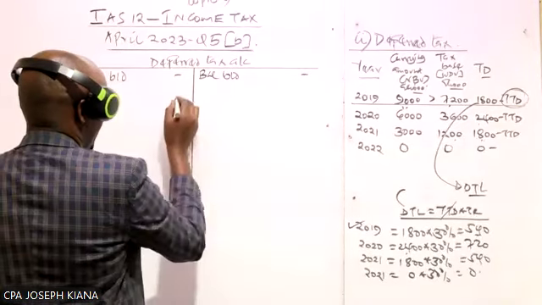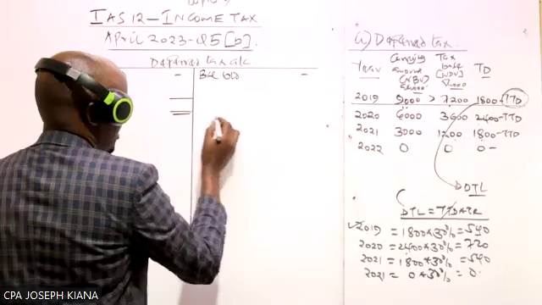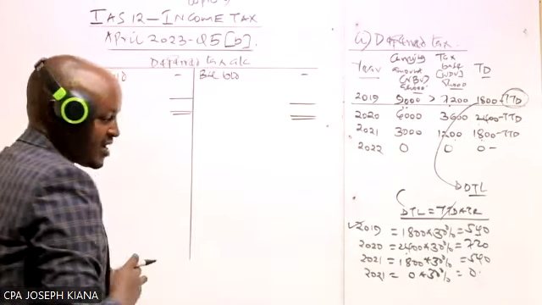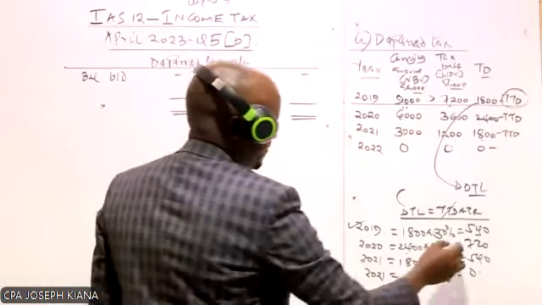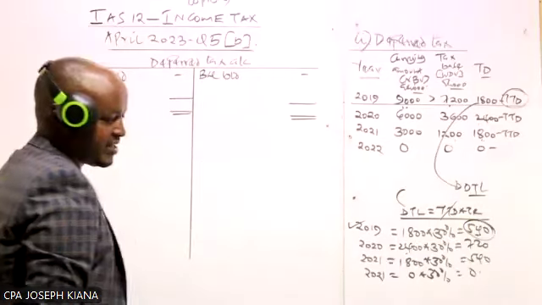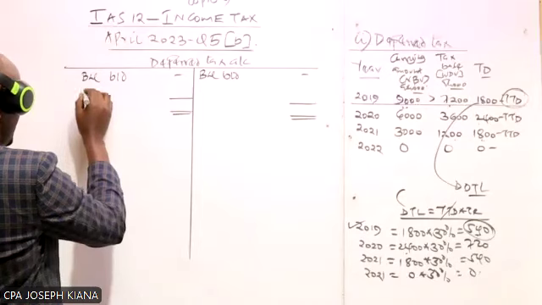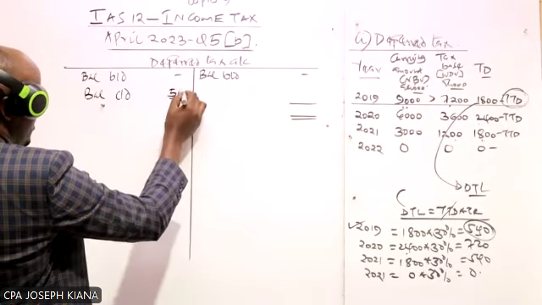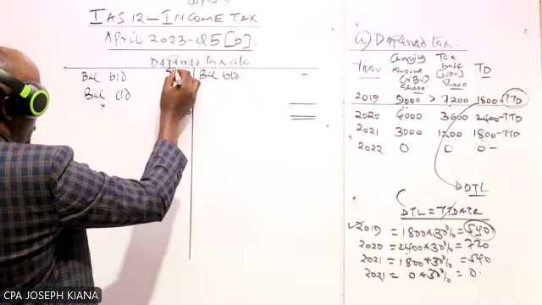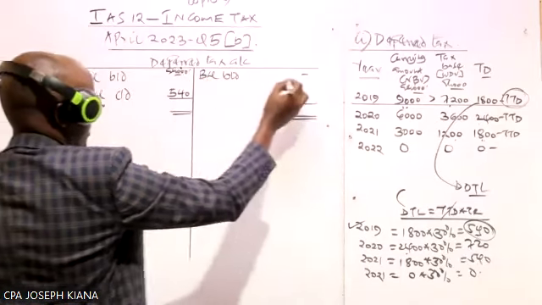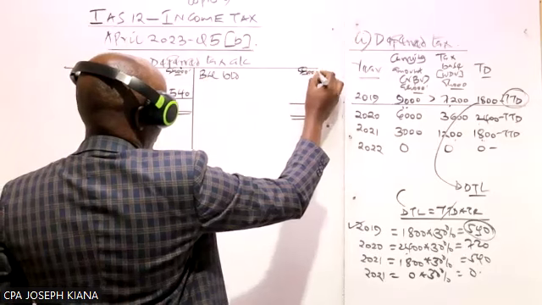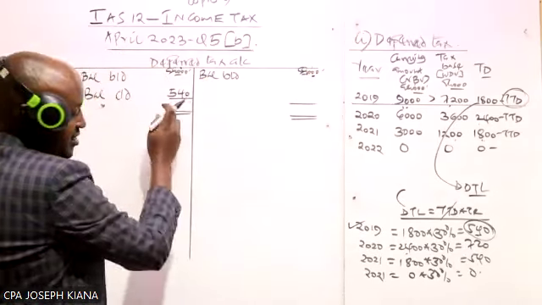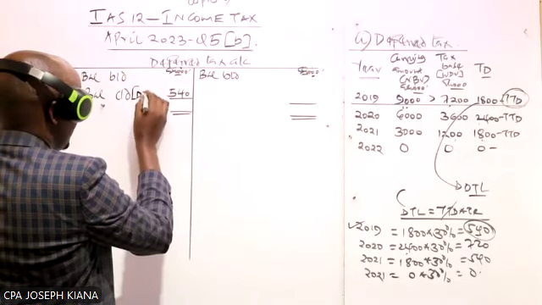But now at the end of the year, let's be very keen here. At the end of the year, you can see what we have here: a deferred tax liability. A deferred tax liability, we have said we record here. And these are balance carried down of 540. We record all our figures here in thousands of shillings. So we record it on this side. These are deferred tax liability.